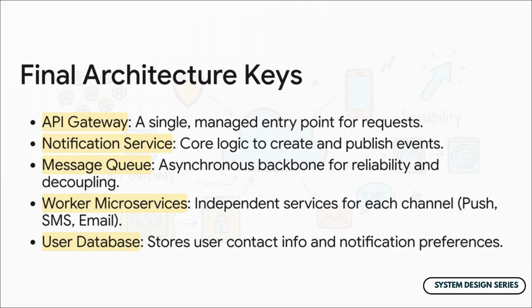It all begins at the API gateway, which is like the front door to our system. It passes the request to the notification service, which is the brain. This service figures out what the notification is and publishes an event to our message queue, the asynchronous heart of our system. From there, our independent worker microservices for push, SMS, and email all pick up the event. And here's the key. Before they do anything, they make a quick call to the user database to check that user's preferences. If the user wants that notification, then and only then does the worker send it out. It's a clean, efficient, and super reliable flow.